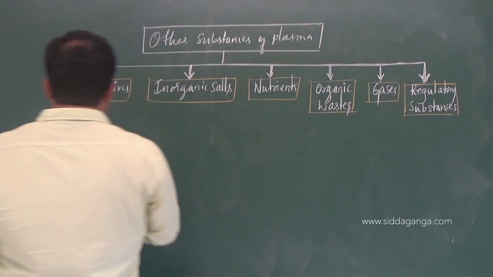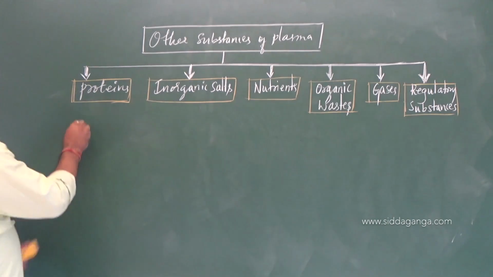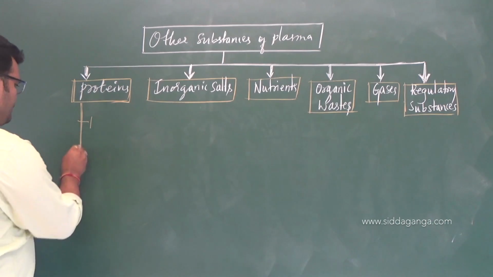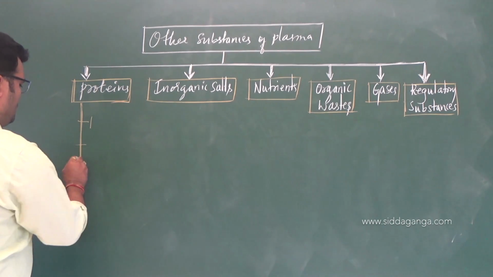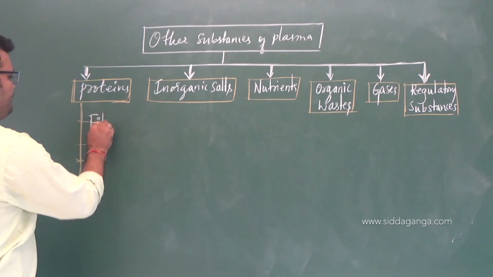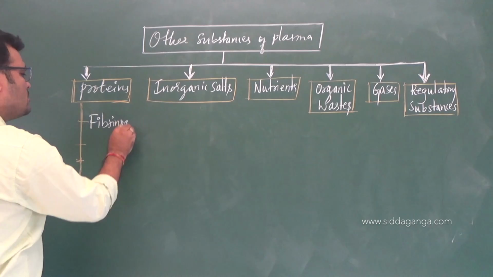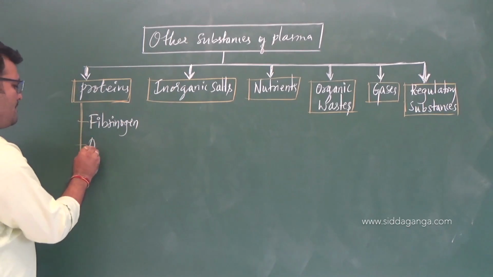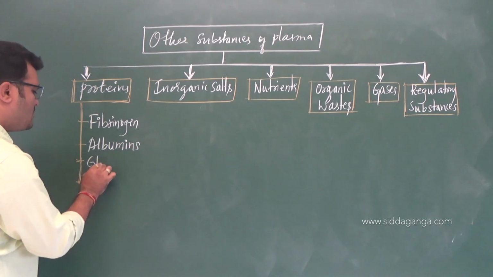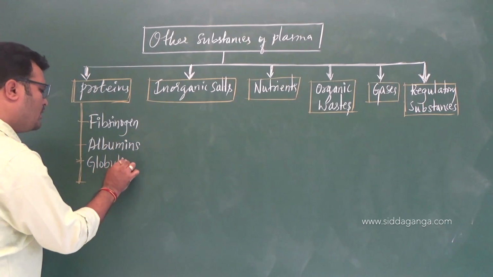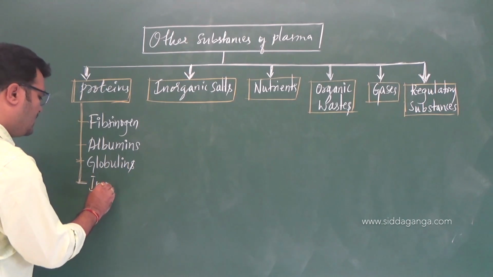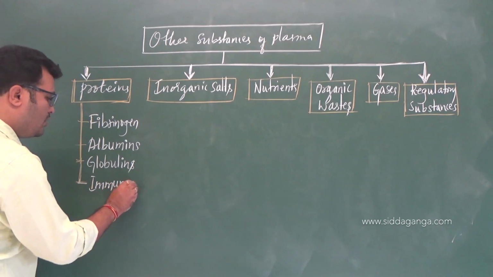Yes. See this, in the proteins there are three, that is fibrinogen, albumins and globulins, and even in the globulins specifically immunoglobulins also.